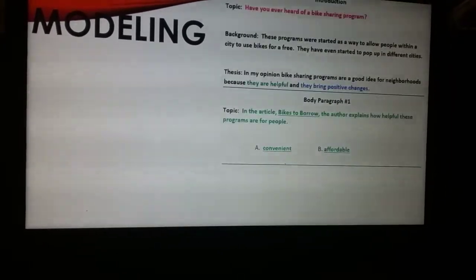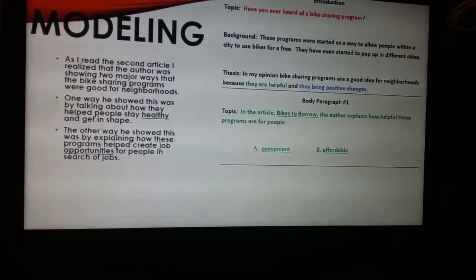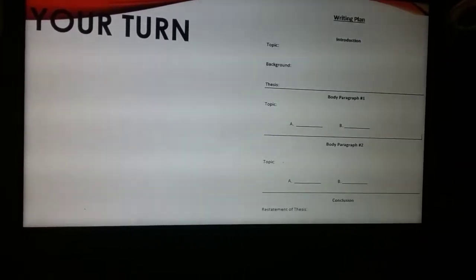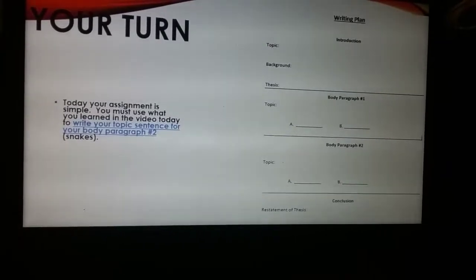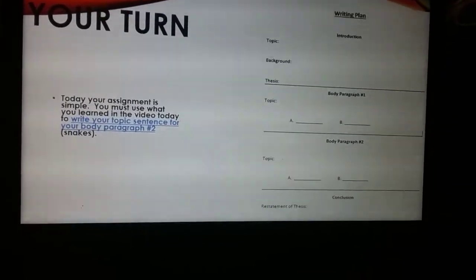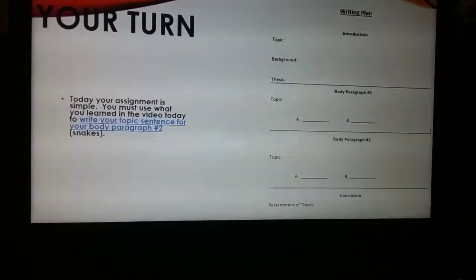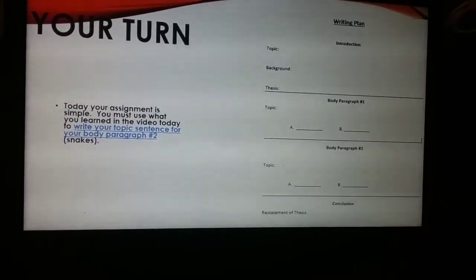So the question is, after completing your planning for body paragraph number 2, what's next? Because remember, we paused the instruction and you were supposed to go in and do exactly what you saw me do. You were supposed to create your planning for body paragraph number 2.